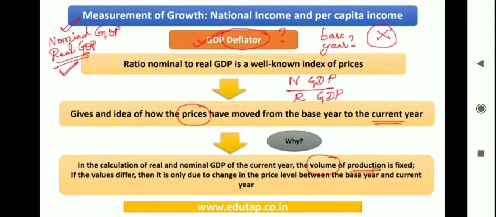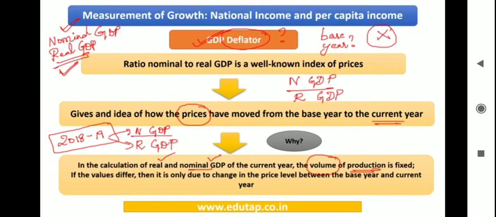Okay, now one small disclaimer here, do not get confused. When I say real GDP and nominal GDP, I'm talking about the same year. For example, if I'm taking 2018-19, for this particular year, I need to calculate nominal GDP, and for the same year, I need to calculate real GDP. Okay. Now, when you compare these two values or when you're computing these two values, the one thing that would be fixed is the volume of production.